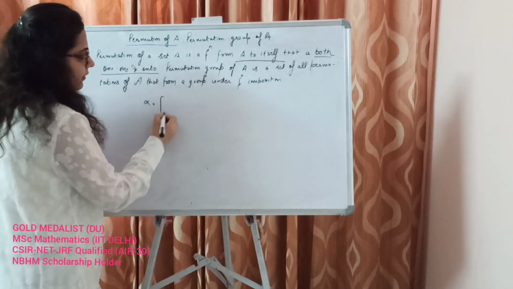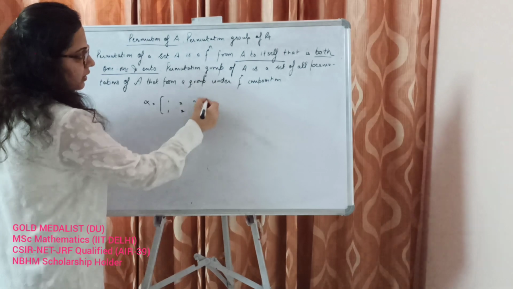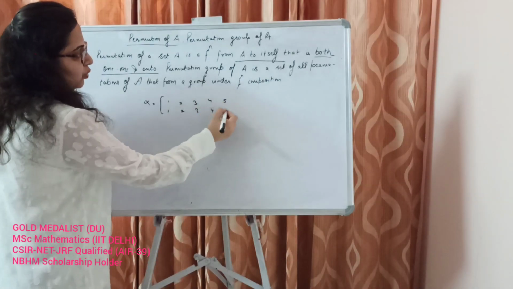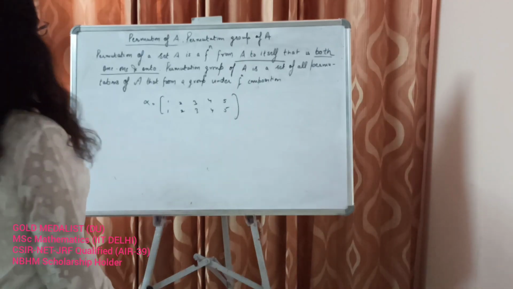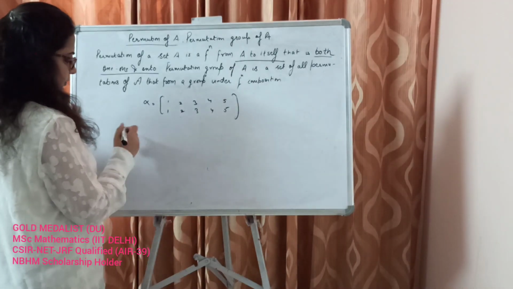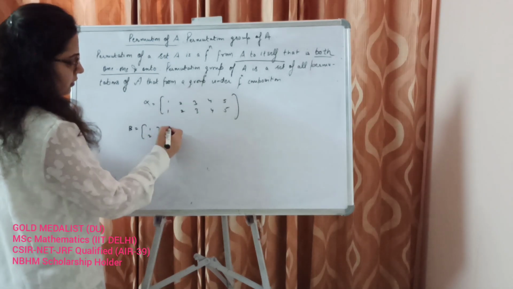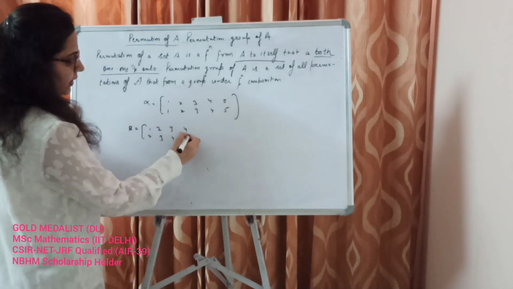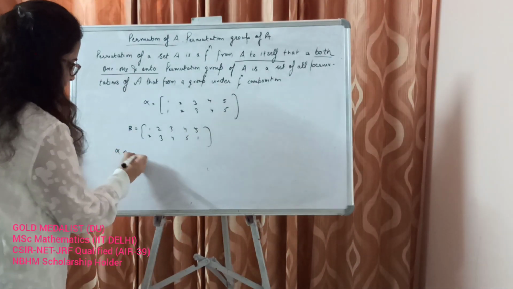It should be 1 goes to 1, 2 goes to 2, 3 goes to 3, 4 goes to 4, 5 goes to 5. It should be like this, because when you multiply any, say, beta is 1 goes to 2, 2 goes to 3, 3 goes to 4, 4 goes to 5, 5 goes to 1. So multiply alpha by beta.